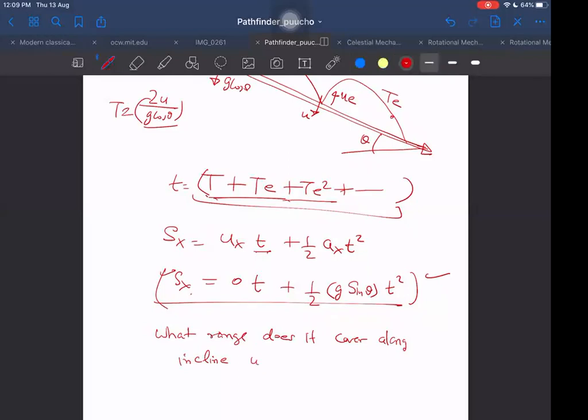Up to the last collision, then still it comes to rest. That will be the length of the incline, or based on the length of the incline, it will depend.